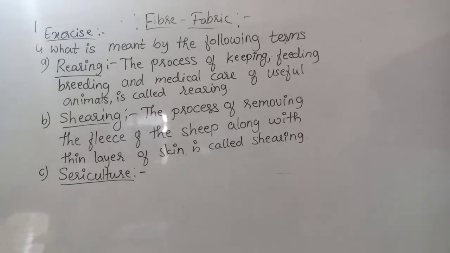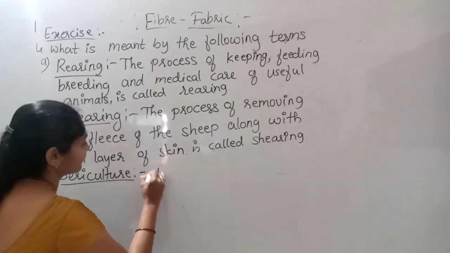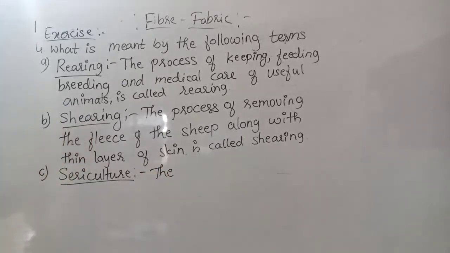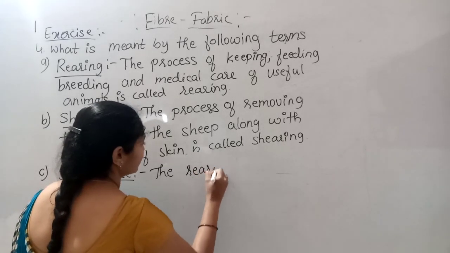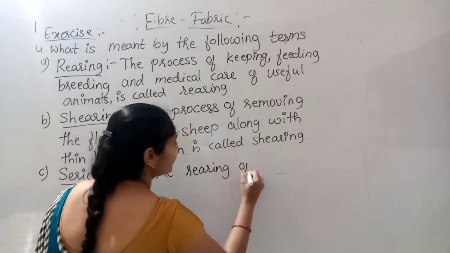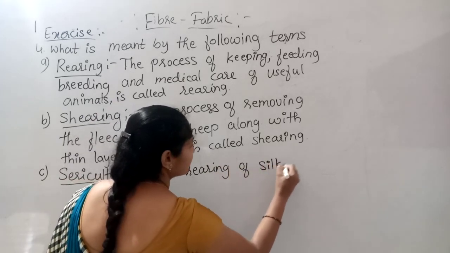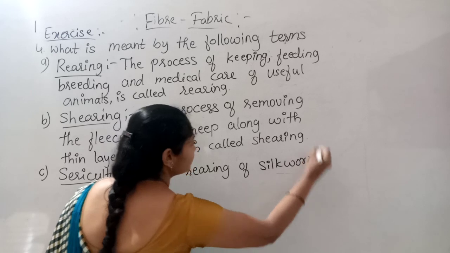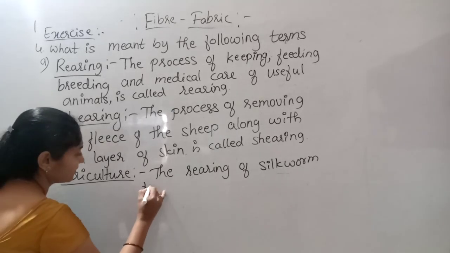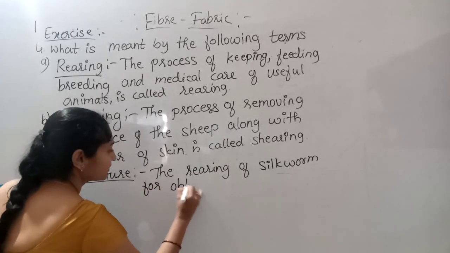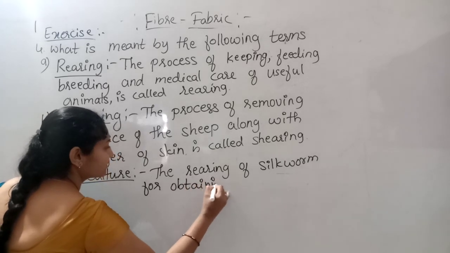This is the rearing of silkworm for obtaining silk. Write: the rearing of silkworm for obtaining silk.